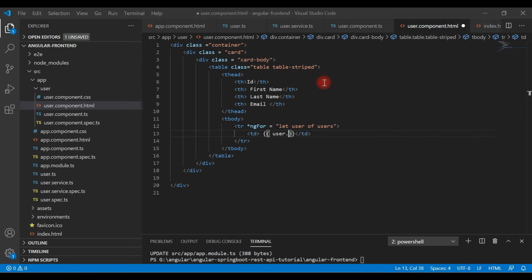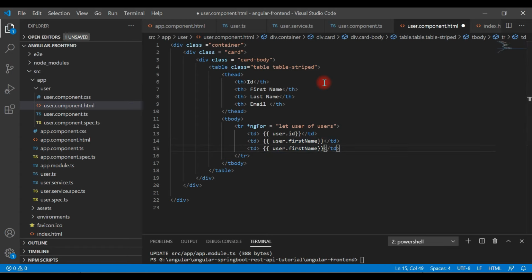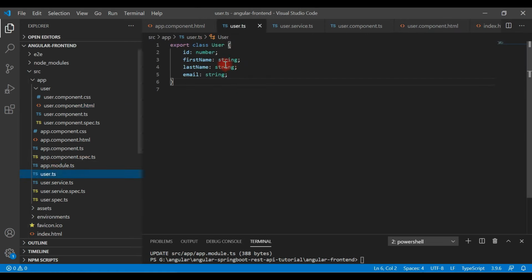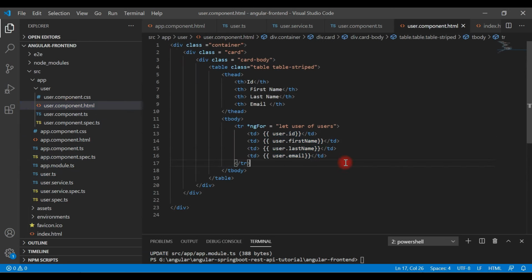Let's say user.id, and let me simply copy this, and let's say user.firstName, let me copy this, and let's say user.lastName, and then user.email. So these are the properties of the user class. If you look at the user class here, you can see id, firstName, lastName, email. So these are the properties that we are using inside the table here. Alright guys, this is pretty much about the template.